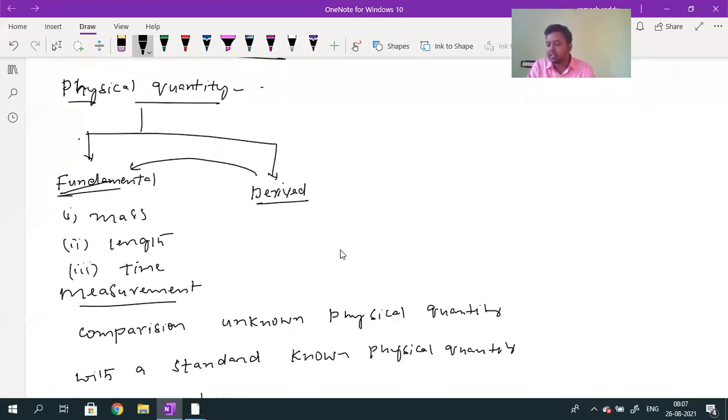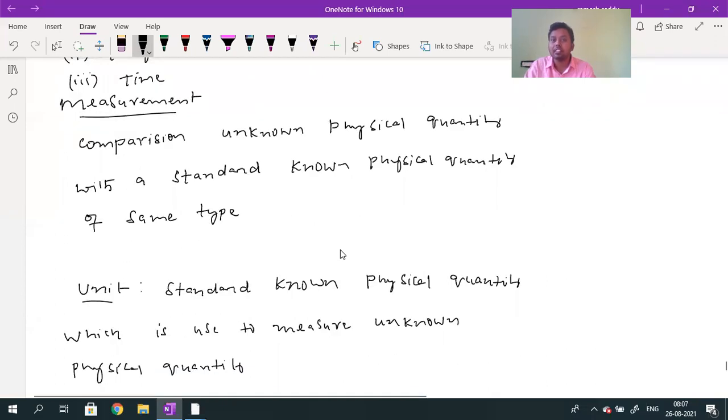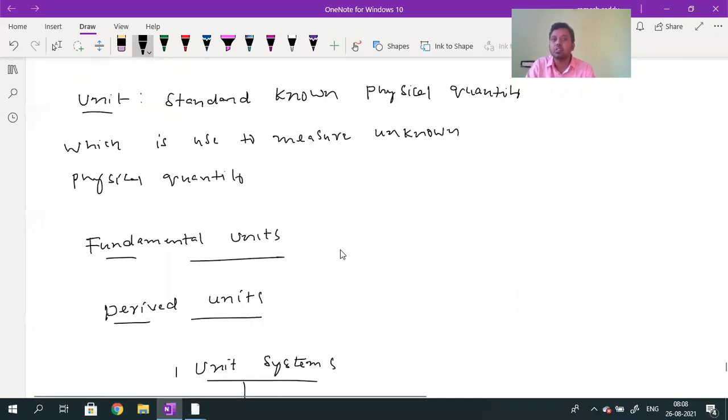What is the meaning of measurement? Measurement is a comparison of an unknown physical quantity with a standard known physical quantity of the same type. Here we are comparing, for example, with a meter scale given to you. If I ask you to find the length of the bench, the bench length is unknown, the meter scale is known. By using a known physical quantity, we are measuring an unknown physical quantity. That is called measurement. To measure, we need one standard known physical quantity. That standard known physical quantity of the same type is called a unit.